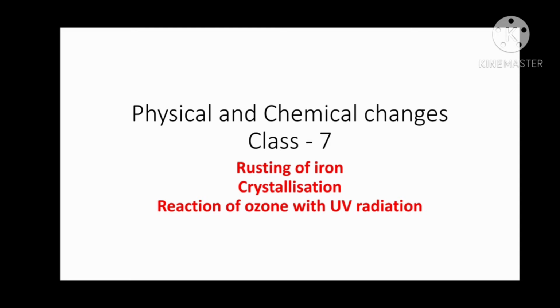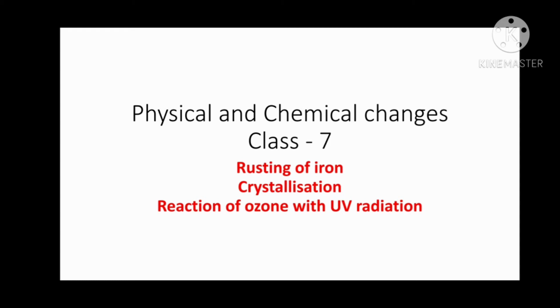Till now we have studied many physical and chemical changes. We learned many examples also. Today we will study rusting of iron, which is a chemical change in nature. Then we will study crystallization, which is a physical change. And in the last, we will study the reaction of ozone with the UV radiation coming from the sun.